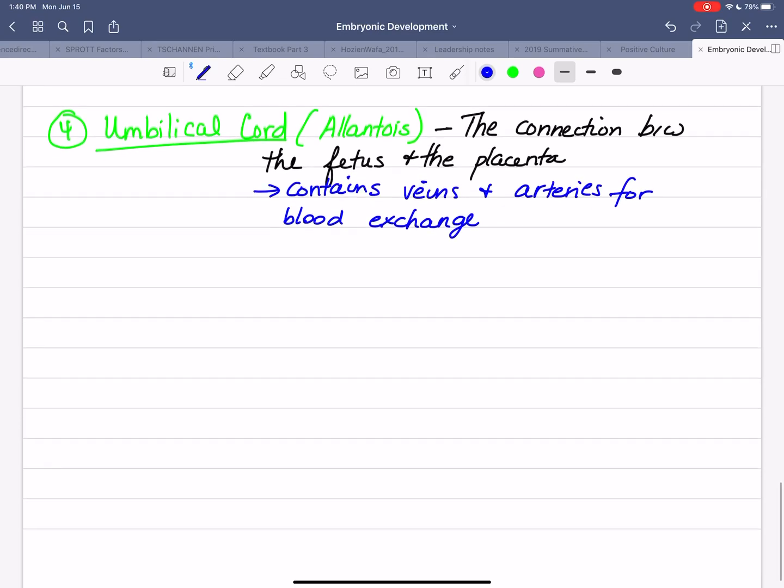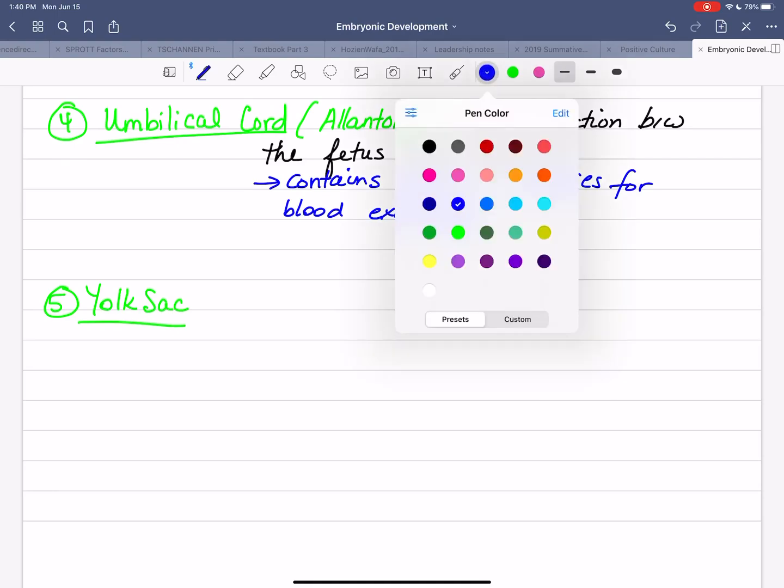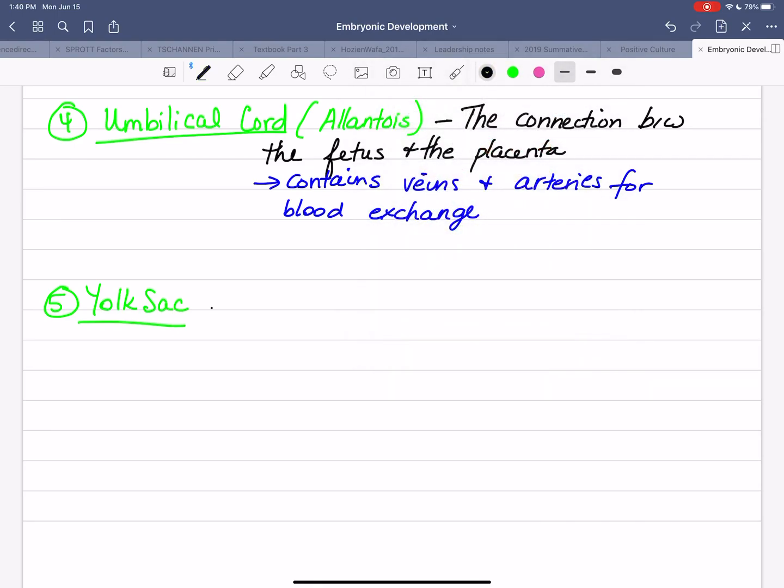And then the last membrane that we have is the yolk sac. And the yolk sac, unlike in chickens, has no nutritive function for humans.